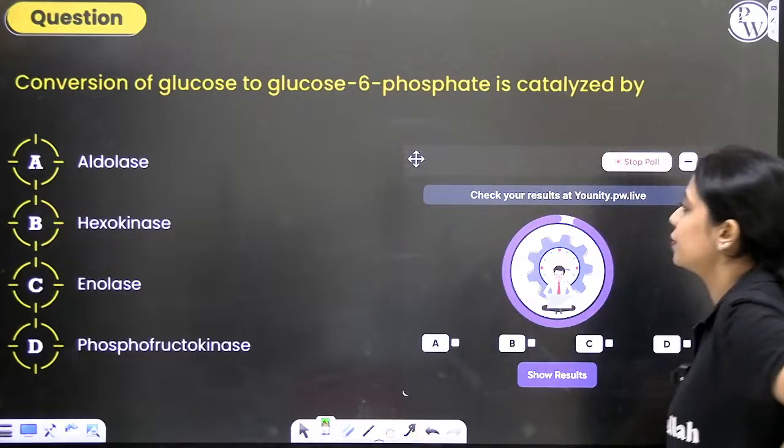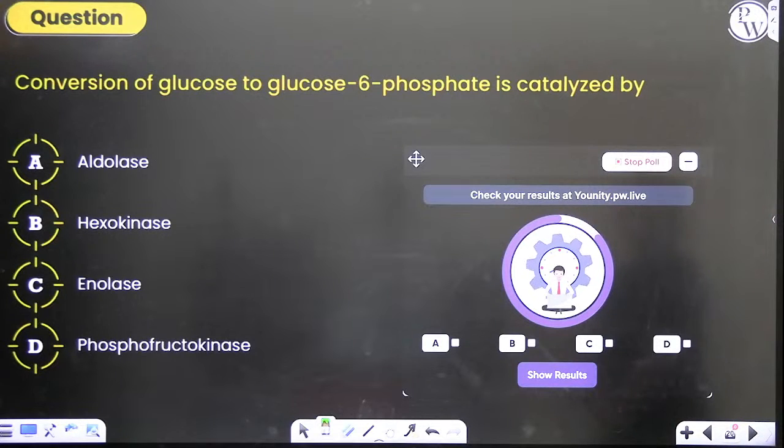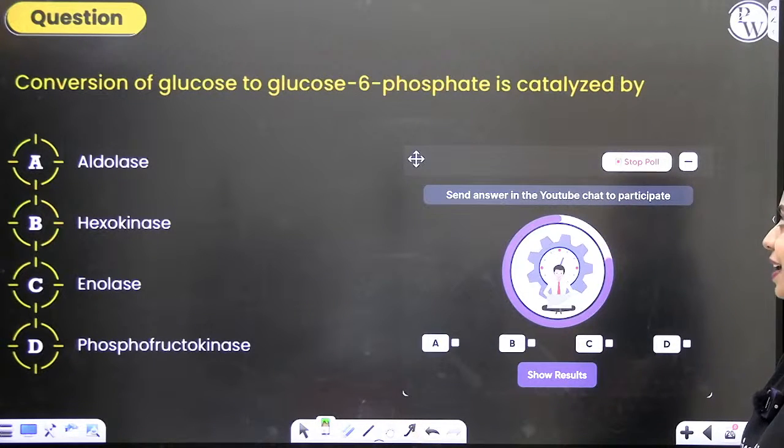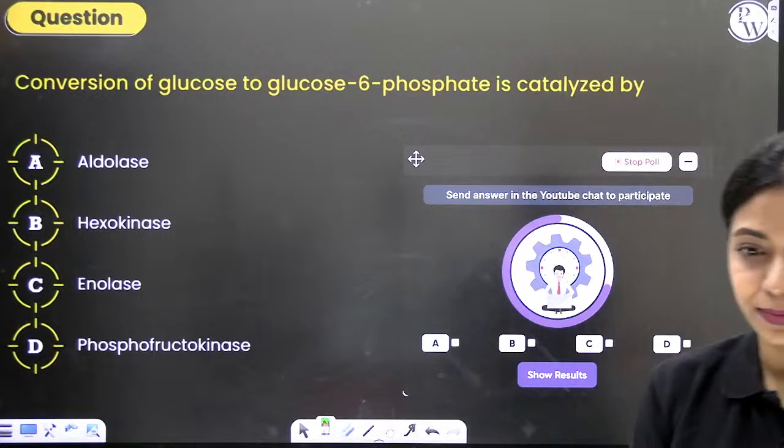Conversion of glucose to glucose 6-phosphate is catalyzed by which enzyme?